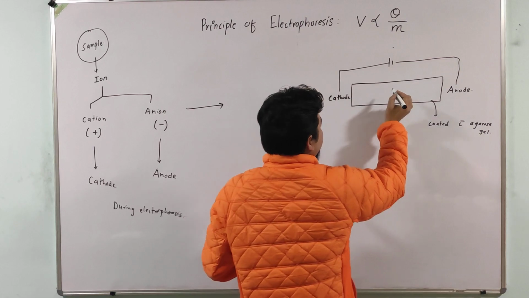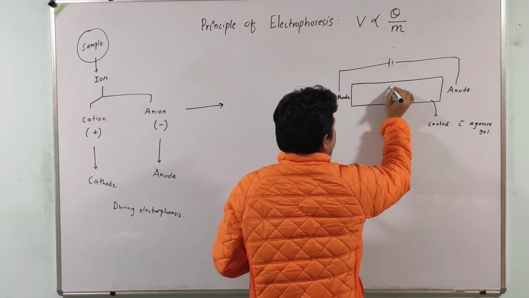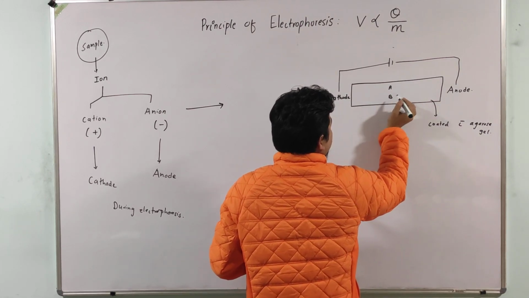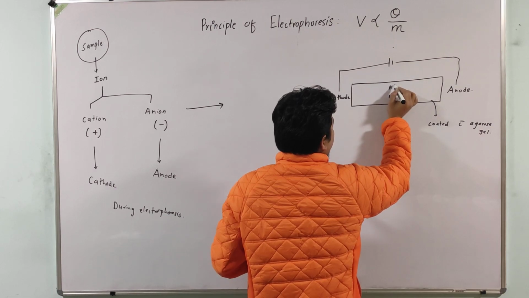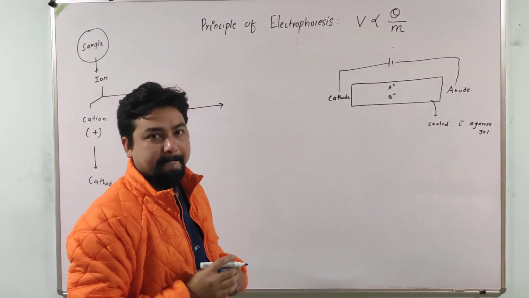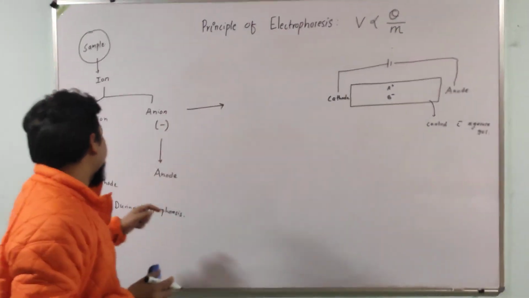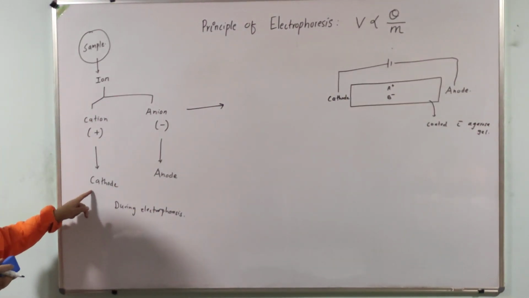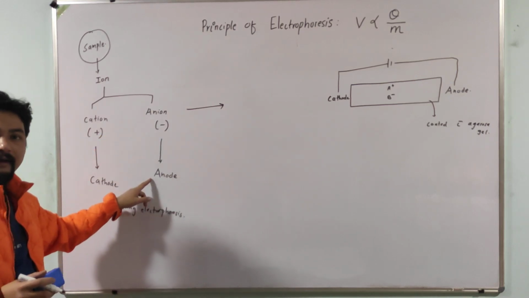Suppose if we put sample here, suppose these A and B are samples and one is positively charged, the other is negatively charged. And during the electrophoresis process, the cation will move toward cathode, anion will move toward anode.